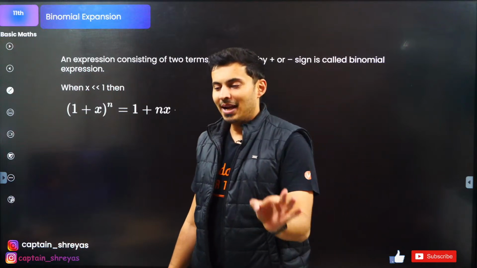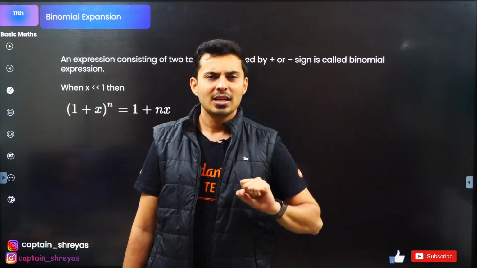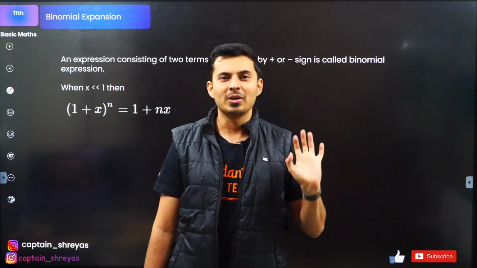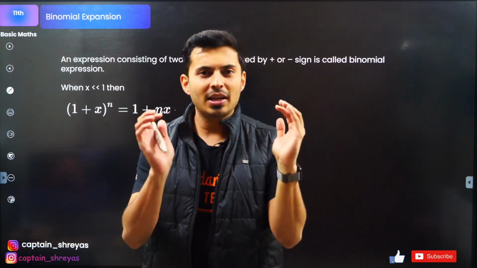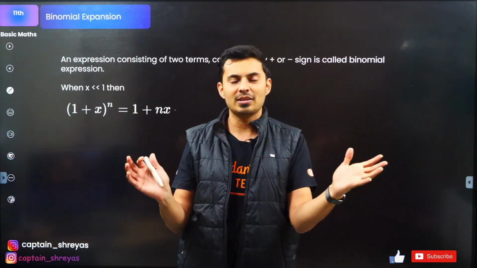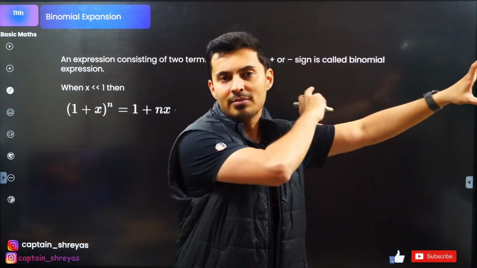Binomial. Bi means 2. Nomial is basically an expression. A plus b whole square, binomial. A plus b whole raised to 7, binomial. So whenever you take a plus b square, a plus b cube, a plus b raised to 7, 8, 9, whatever, you expand it, you get many terms.